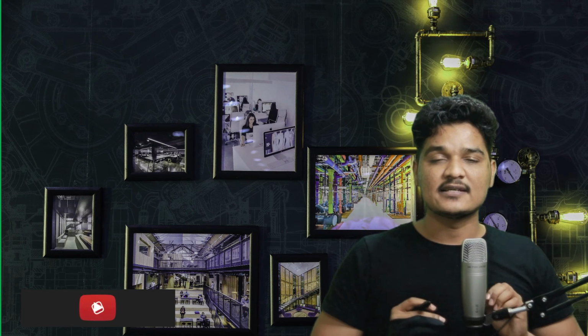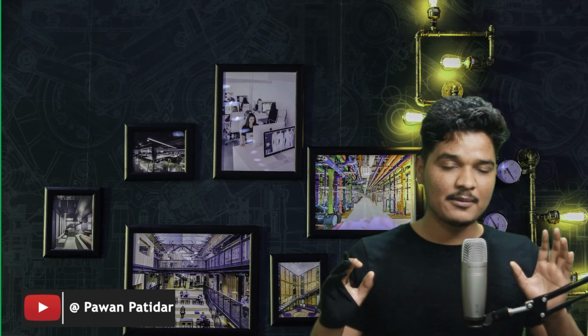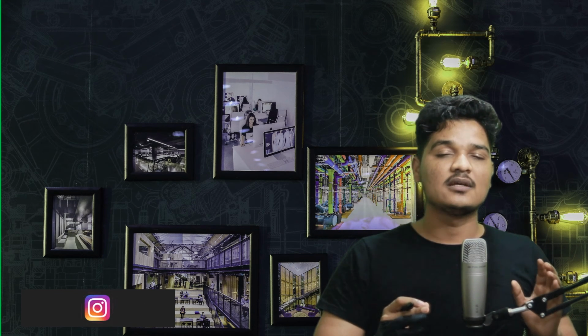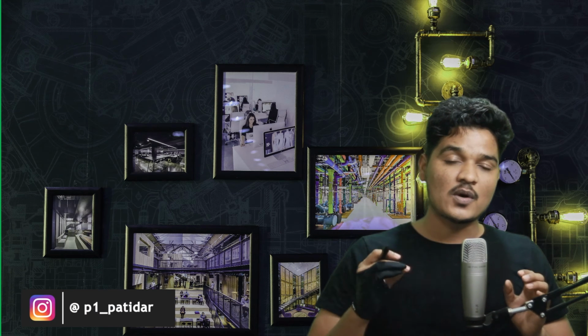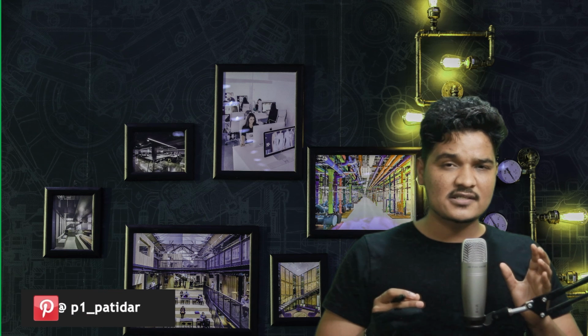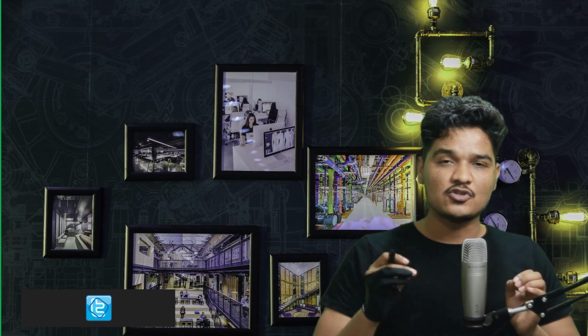Based on the analysis, I am taking daily trades. I am making positions on Nifty and I am updating my trades on my Telegram channel as well. What strategy I am using, where I am making the positions, why I am making the positions, what profit and loss I am making. If you are interested to see these trades, then definitely you should join me over my Telegram channel as well.